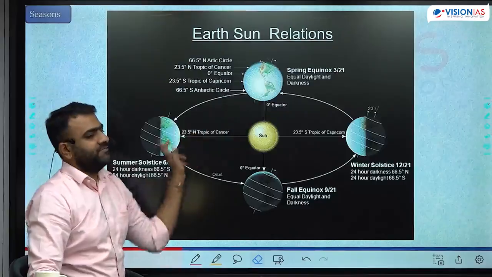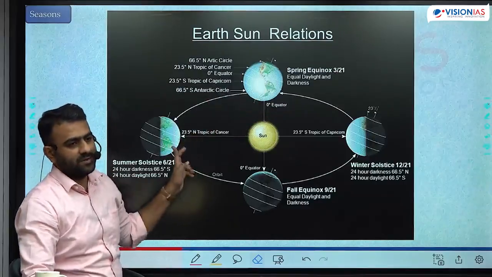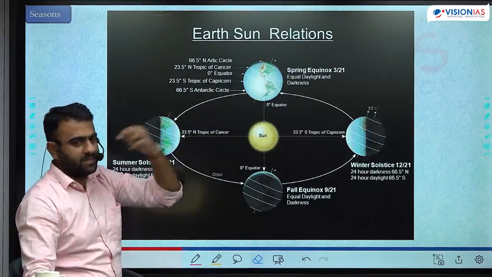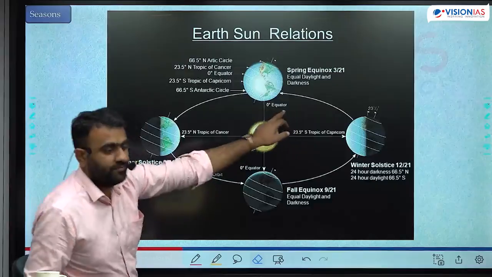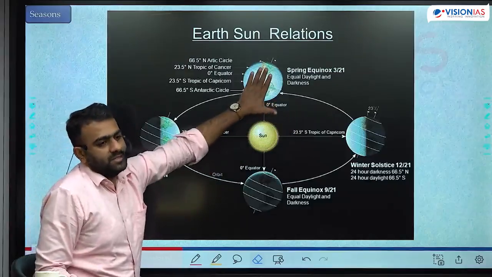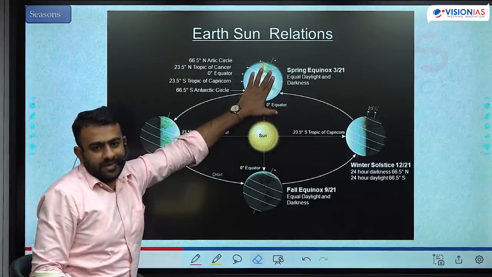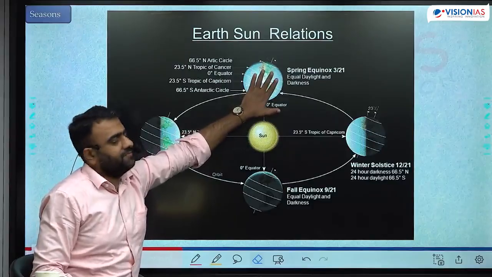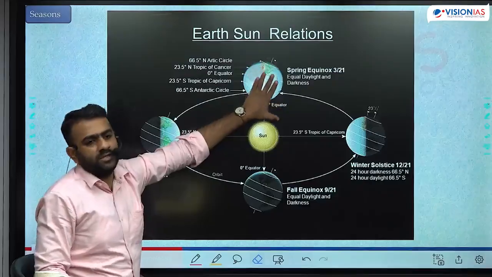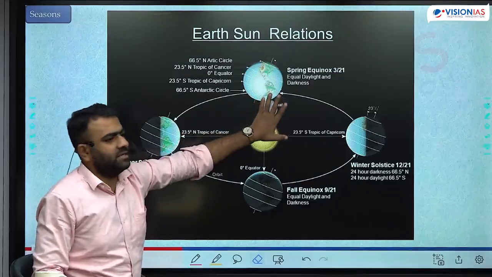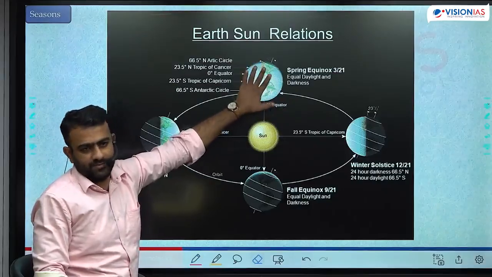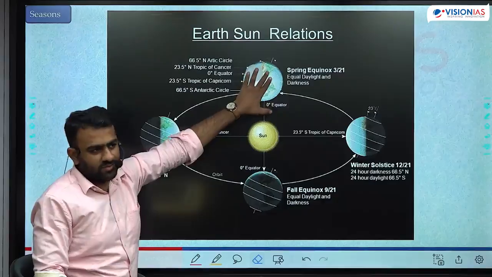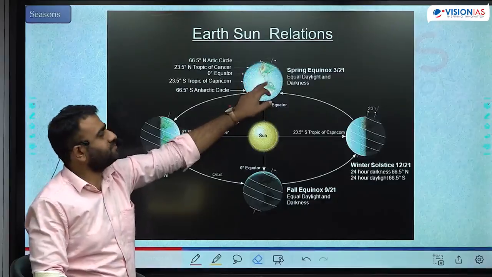Okay, spring is between the winter and summer. It is a midpath between the winter and summer. The temperature is not too high, not too low. Here is where our trees start to rejuvenate their leaves. That is why in most cultures and religions, they celebrate New Year from here, 21st of March. In most places, New Year is from here.